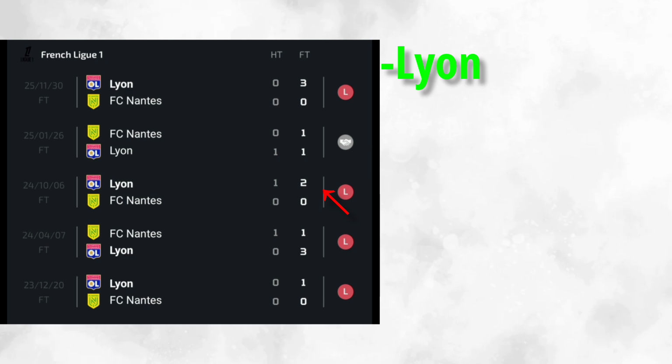Jumping on to the next match, on 25, 01, 26, we can all see that our market didn't work this time. Our market did not work, but again, the market I was telling you about worked here. If you take a closer look at Lyon's scores, you can see it scored in the first half.